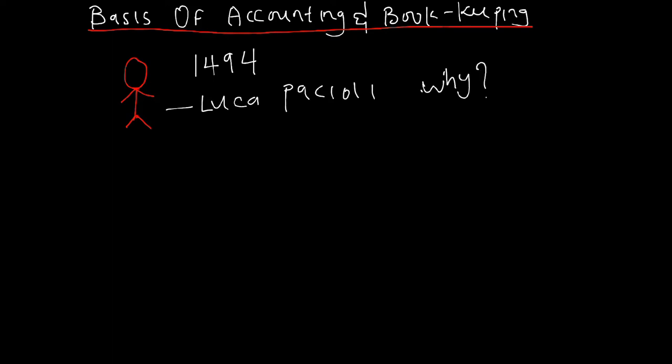In the year 1494, this man wrote a book, and the title of the book was Summa the Geometrical Arithmetic Proportion et Proportionality. Let me write it on the board so you will see.